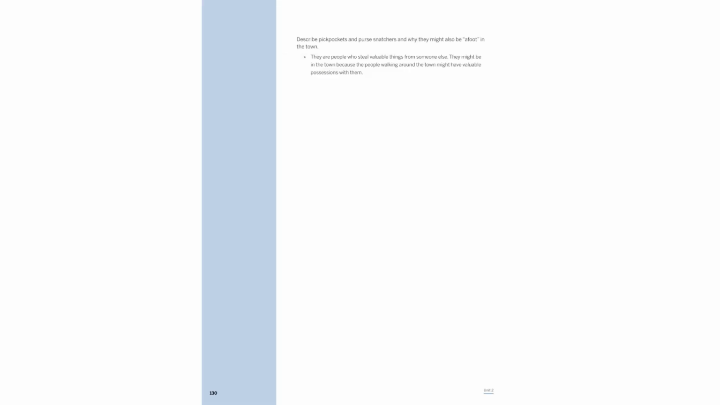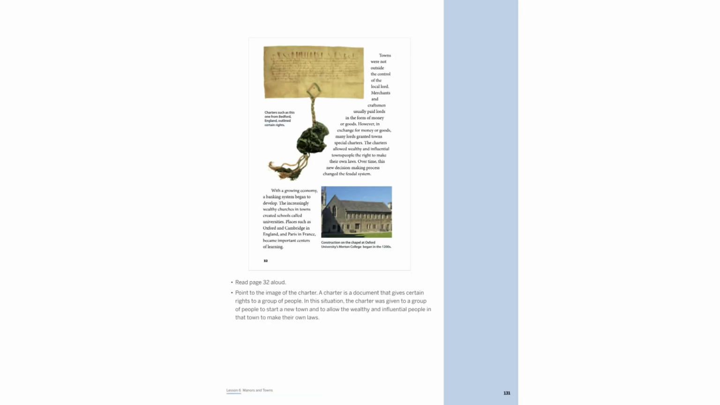Pickpockets and purse snatchers were prevalent in medieval towns, targeting individuals carrying valuable possessions. The bustling markets and crowded streets provided ample opportunities for these thieves to operate discreetly, making them a common concern for townspeople. Charters granted townspeople the right to self-govern, challenging the feudal system.